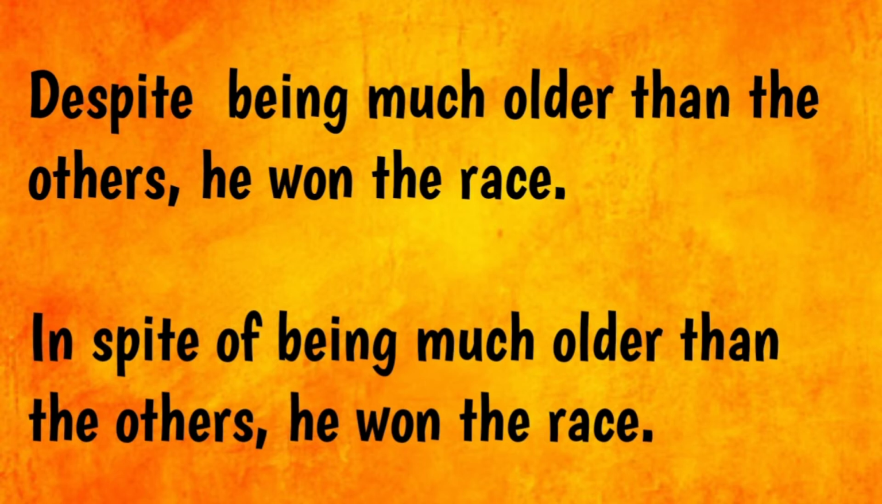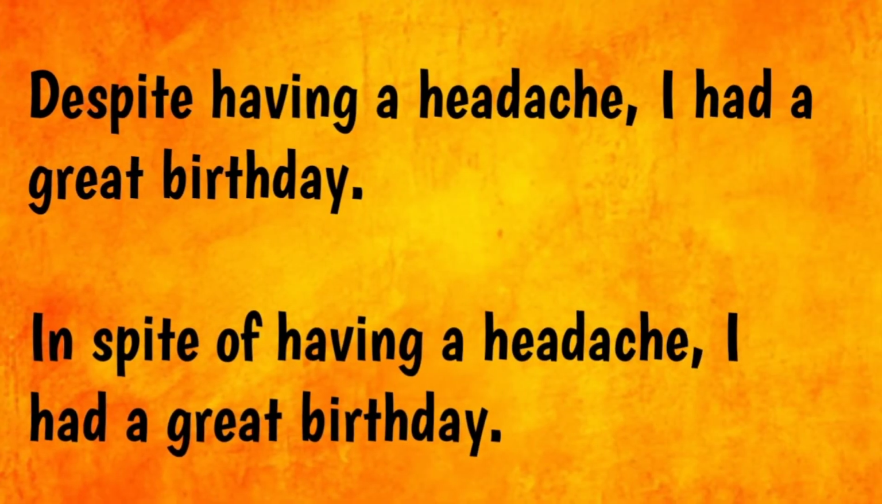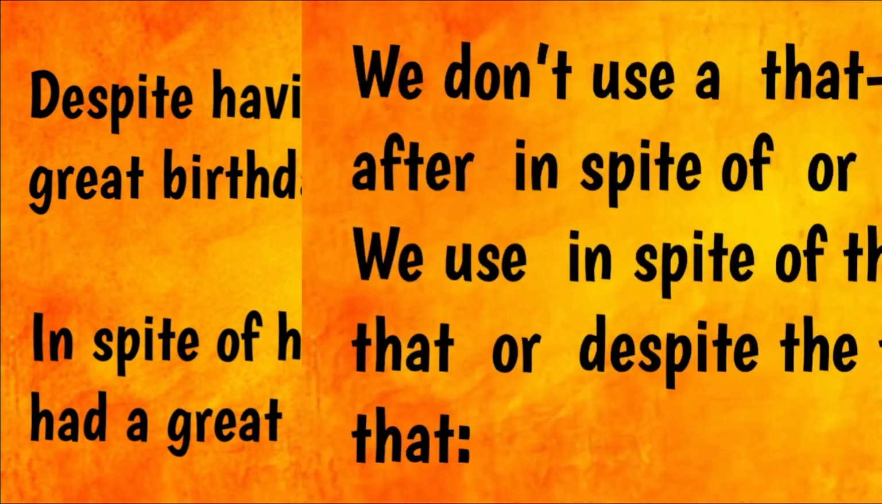Let's take a look at another example. Despite being much older than others, he won the race. In spite of being much older than others, he won the race. Here you will notice that despite and in spite of are followed by verb plus ing. The rest of the things remain the same. Let's take another example where despite and in spite of are followed by verb plus ing. Despite having a headache, I had a great birthday. In spite of having a headache, I had a great birthday. Here both despite and in spite of are followed by the verb plus ing form.